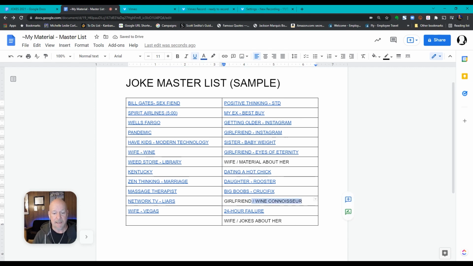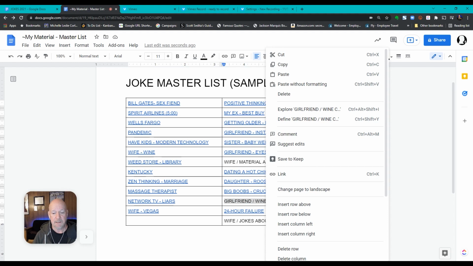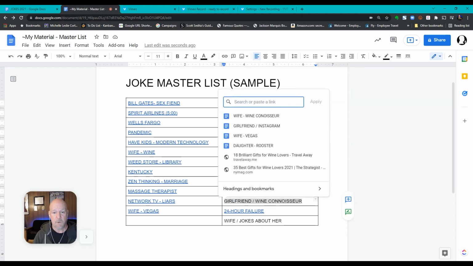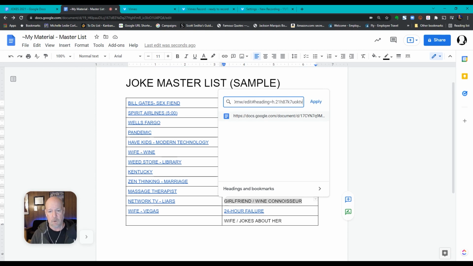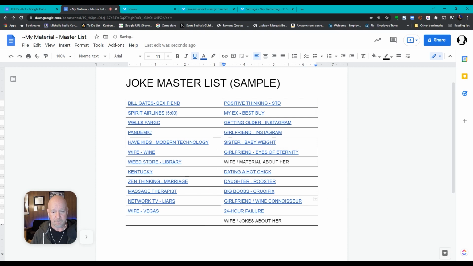Now I'm going to highlight that text that I just typed in, make sure it's all highlighted, right click it and insert the link. That little drop down pops up, paste or search. So I'm just going to Control V, or right click and paste. Now I'll click apply. Now that's girlfriend wine connoisseur.